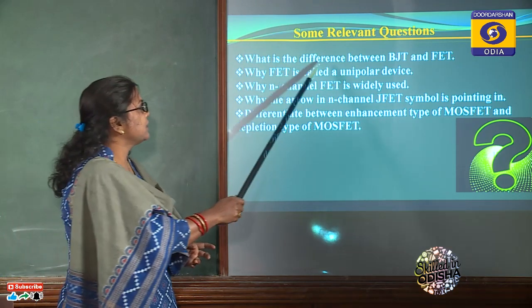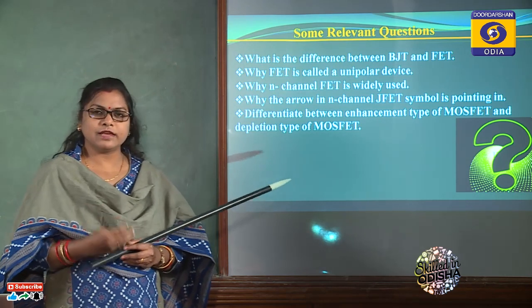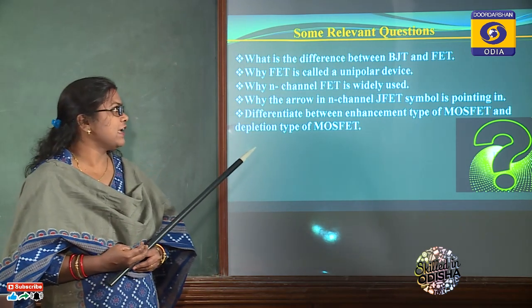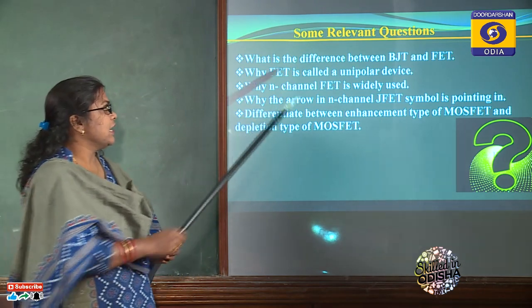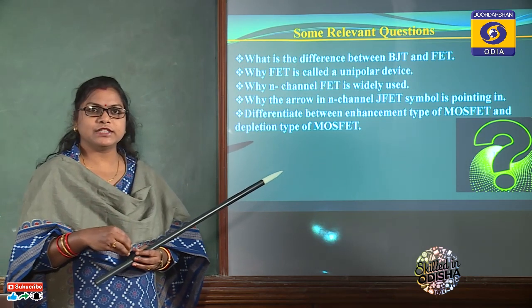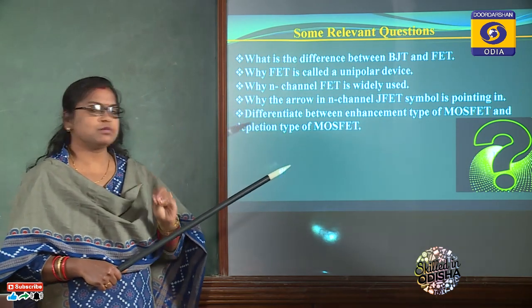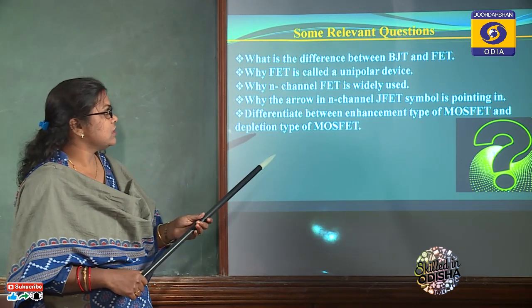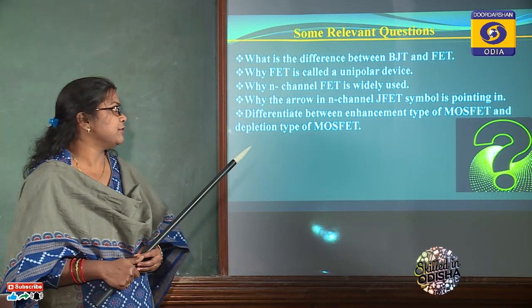Another difference between BJT and FET is that in FET the input impedance is very high in comparison to BJT. Another is that FET comes in small size which can be accommodated within an IC chip, but BJT can't be accommodated within a small chip. Another is that the noise level of BJT is very high in comparison to FET.